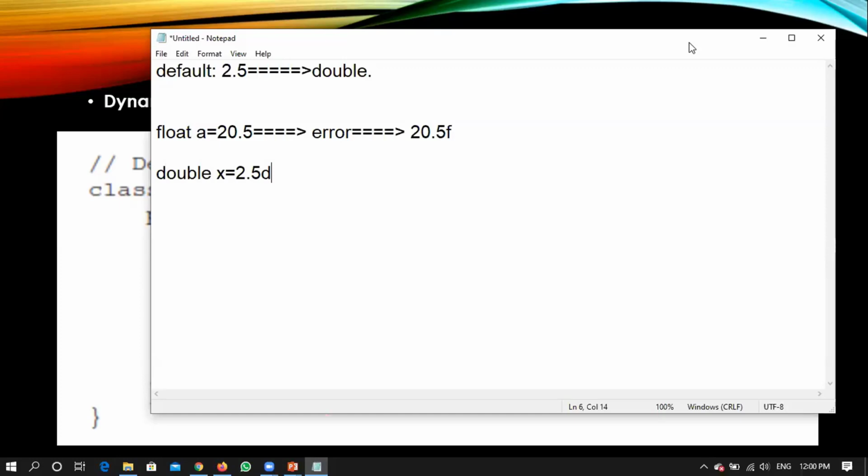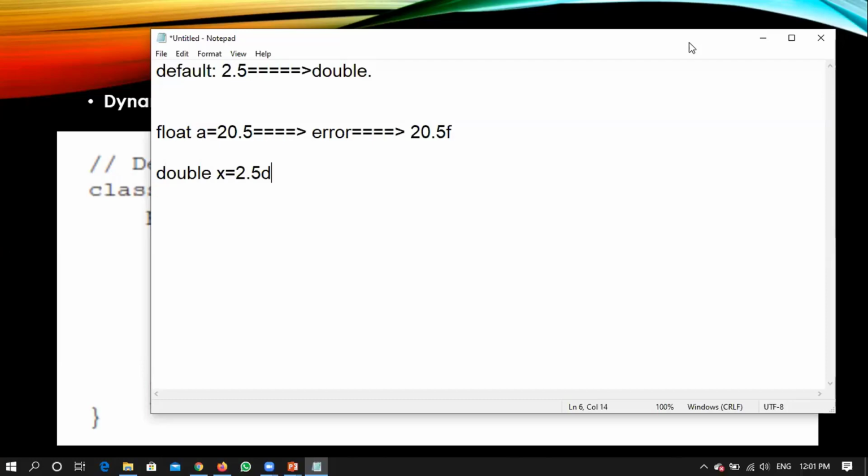Question in the chat box: Sir, in changing order, can we change a double into a float? When you are going from a lower order to a higher order, there will not be any issue. It will easily take you from a lower order to a higher order. But if you are changing the values from a higher order to a lower order, then it cannot be done implicitly, because there will be a loss of some information. In that case, you need to go with explicit typecasting.